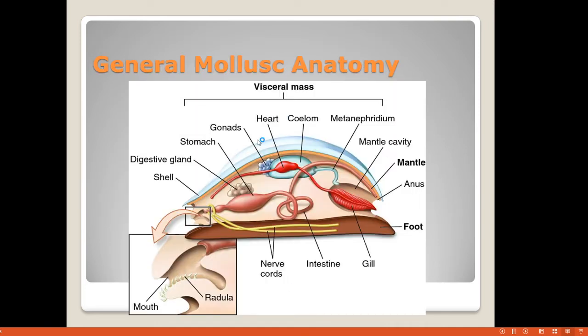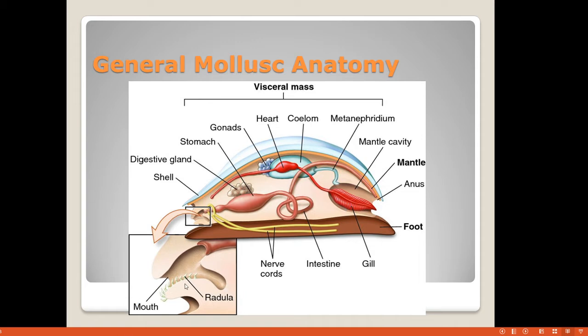Now this is a general anatomical study of phylum Mollusca. We can see the visceral mass, the presence of the shell, the covering, digestive glands, stomach, gonads, heart, coelomic cavity, then metanephridium, mantle cavity, the foot, nerve cords, gills for respiration, and a mouth.